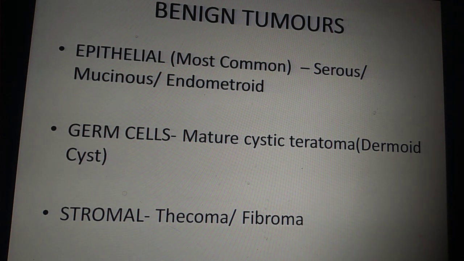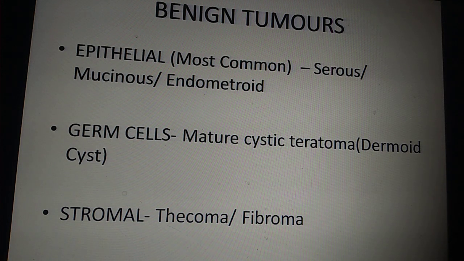Now we come to the benign tumors. The most common benign tumors that you find are epithelial ovarian tumors. Like I said, in all those cell lines you can have benign tumors and malignant tumors. The benign tumors that originate from the epithelial site are serous, mucinous or endometrioid tumors, which are not malignant. They are only benign tumors.